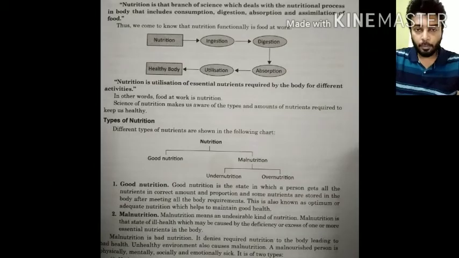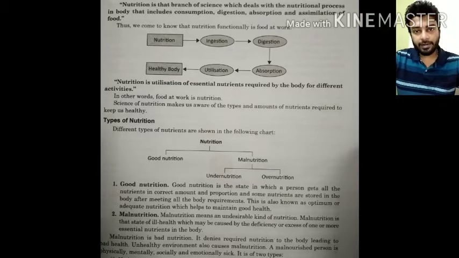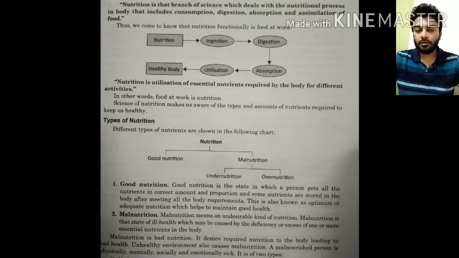Another important thing is what nutrition is all about. You have already read this in your first chapter, or I explained it on the very first day when we started our lessons. Again, suppose the question comes: what do you mean by nutrition?